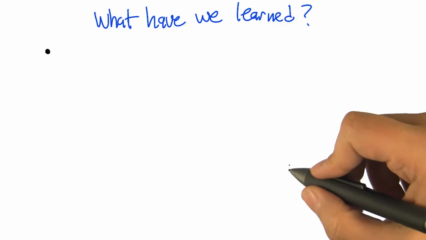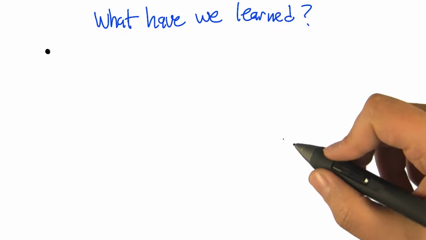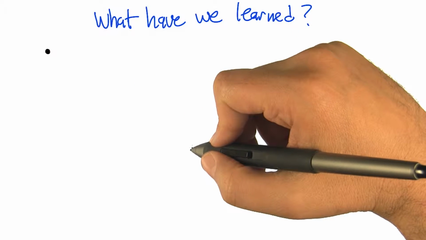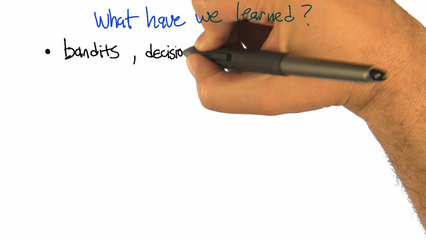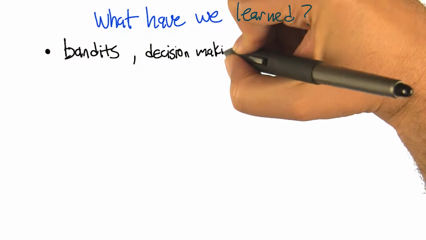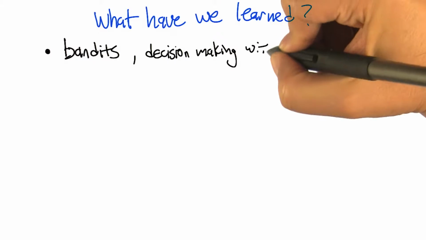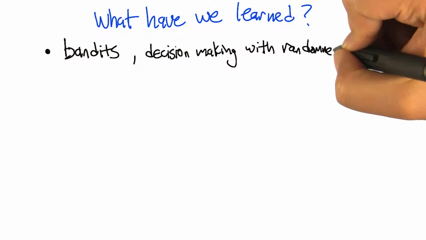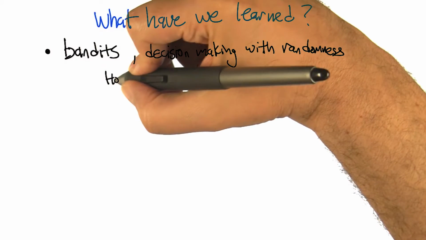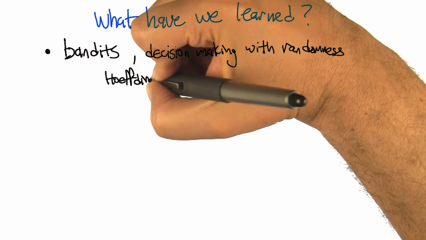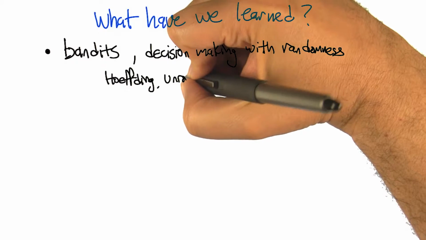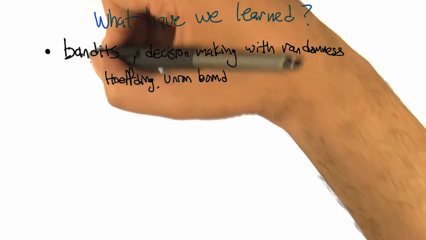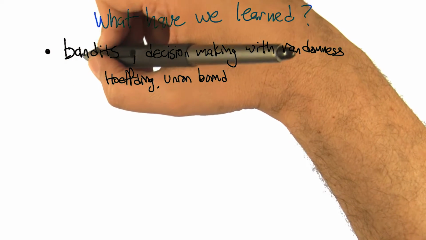So what did we learn about exploration, Charles? Well, we actually learned a lot, but really I think you can summarize it in just a couple of things. We learned about bandits, which is really all about stochasticity and randomness. In particular, we learned how we can estimate what we know using Hoeffding bounds and maybe some union bounds. We employed the Hoeffding bound and union bound to convince ourselves that we have a sufficiently accurate estimate that we can get near optimal reward in these non-sequential but stochastic decision problems.